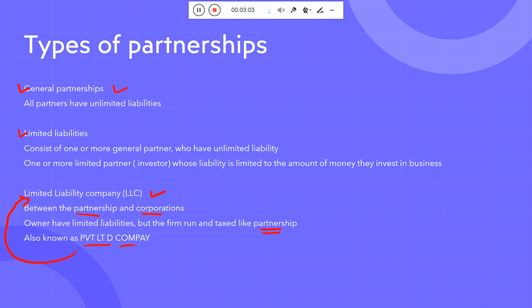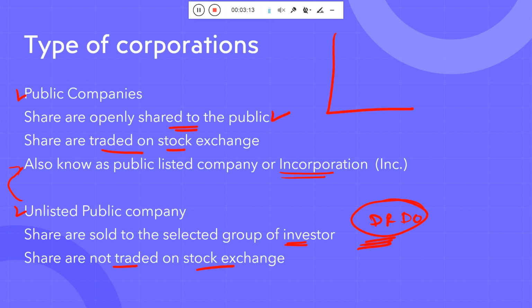If anything goes wrong, they will be responsible. The loan they need to pay, and if they are unable to pay, then maybe their property and other things will be seized. As for the types of corporation I already discussed, there are the public company and the unlisted public company.